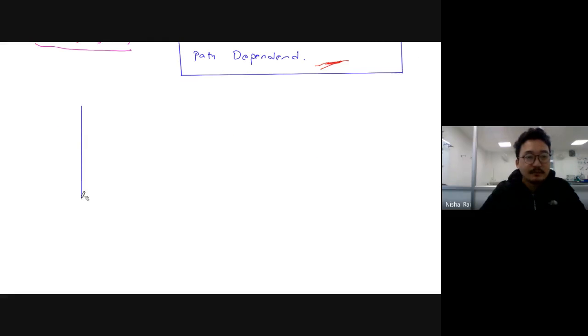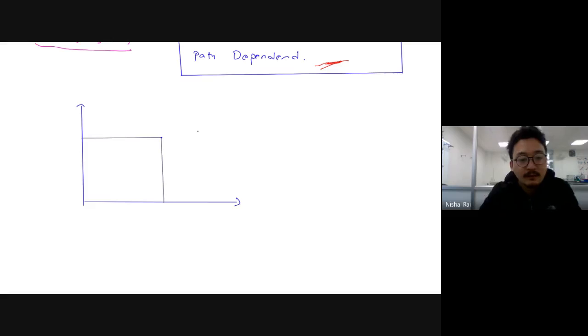Let's choose different paths, okay? We want to go over here. Let's say we want to go to this point. Now, what are the different paths which you all can take? One is a straight line. You can always take a straight line. This is one path. Sorry, this is pressure versus volume. And another path for sure is which one? You can take a straight line from here to here.